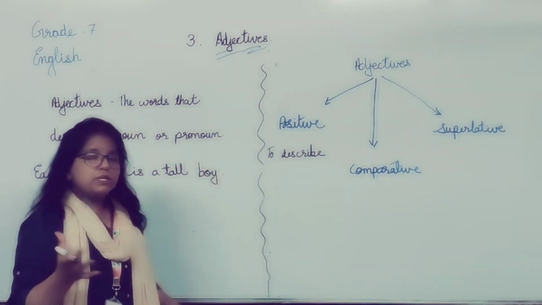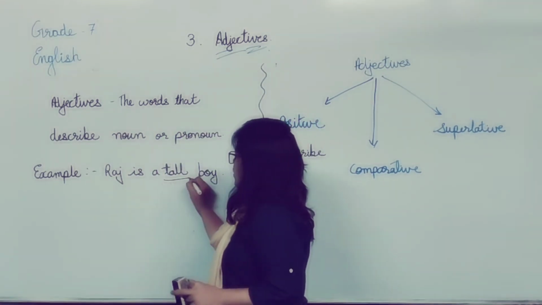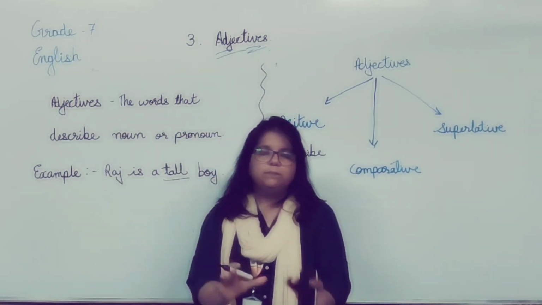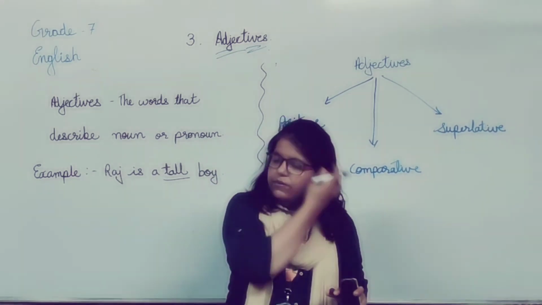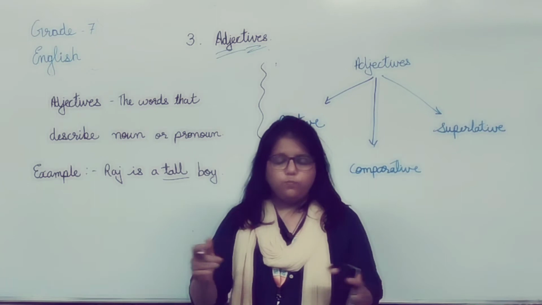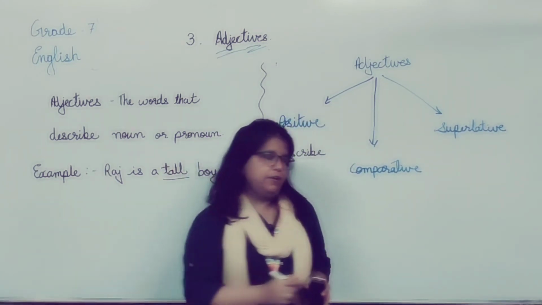Here, what information about Raj is given? Raj is a tall boy. It just tells a simple fact about Raj. It just describes Raj, that Raj is a tall boy. So we use a positive degree here.